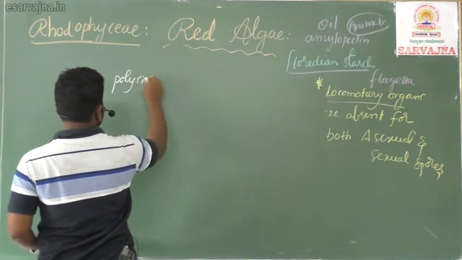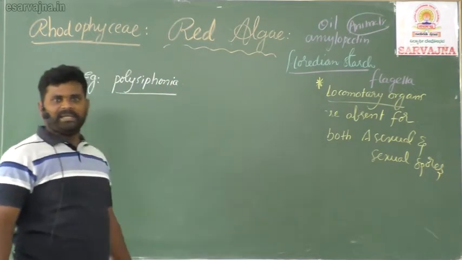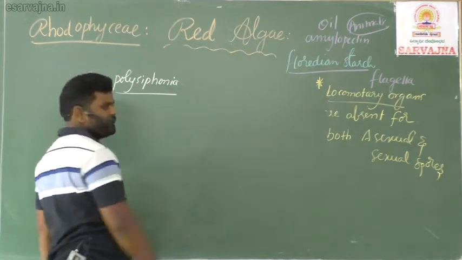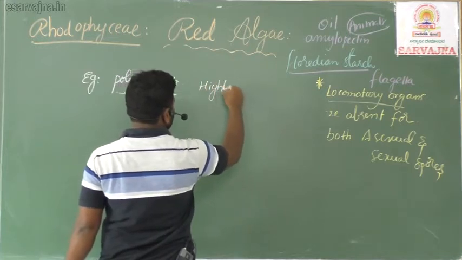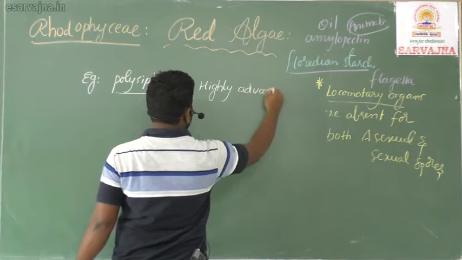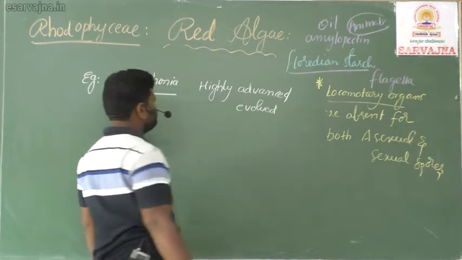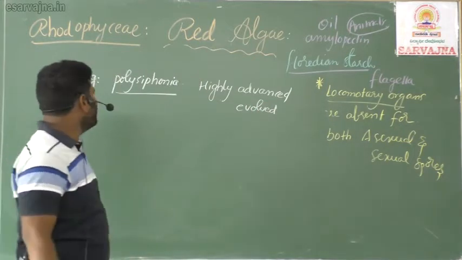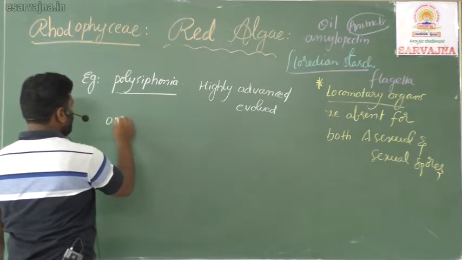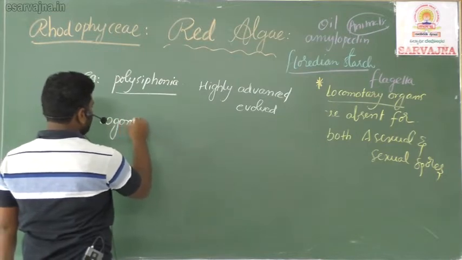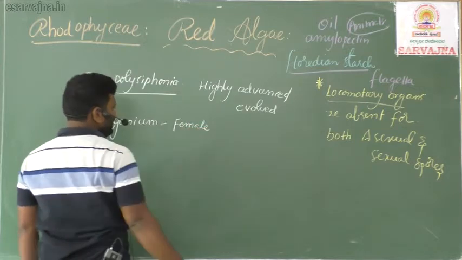Polysiphonia. Polysiphonia is a highly advanced alga, or highly evolved alga, which belongs to red algae. Why am I telling this? Usually oogonium is the female reproductive organ, or female sex organ.